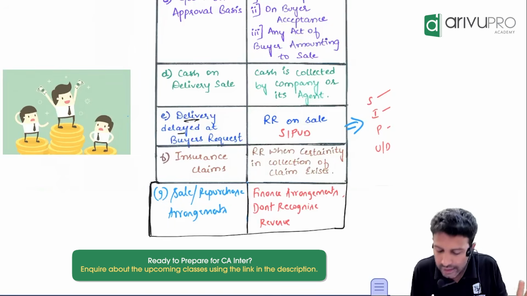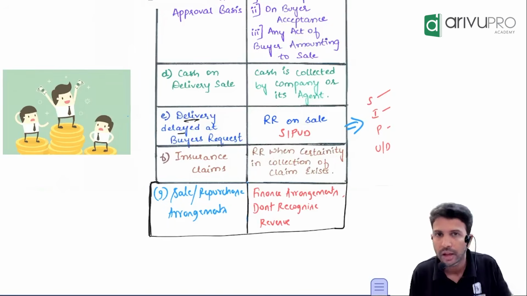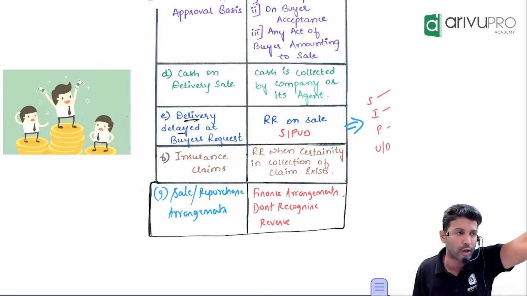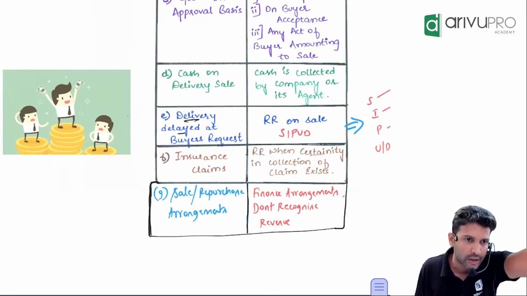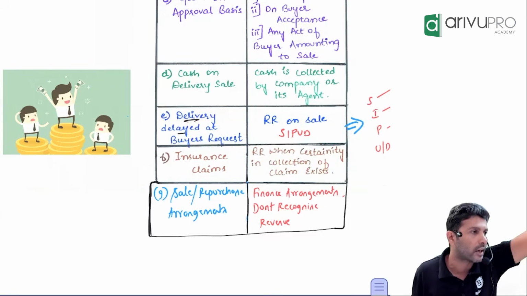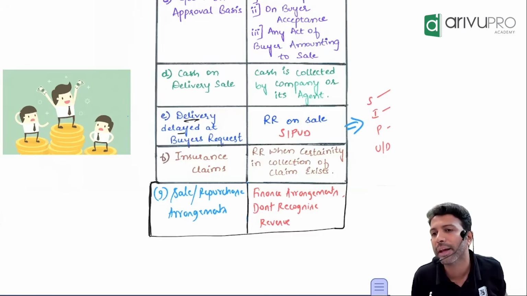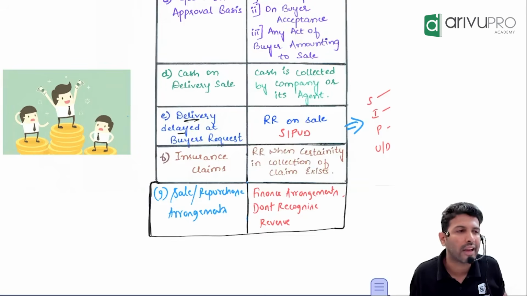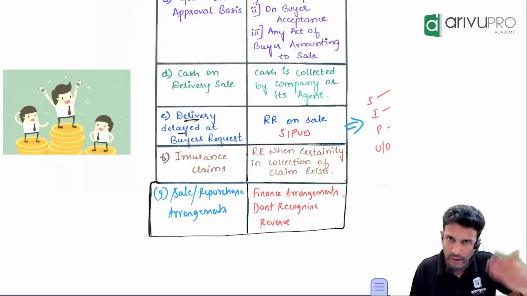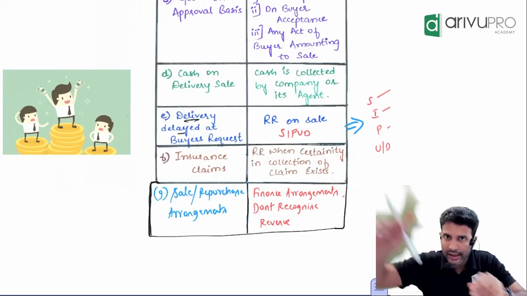So you can recognize insurance claim as a revenue when there is no uncertainty in collection. If you have a reasonable confidence that you will recover money from insurance company, the day you get that confidence, that day you recognize the revenue. When will you get the confidence that you will receive the money? Practically, when the insurance company accepts your claim. When the goods get damaged, you send a claim to insurance company.